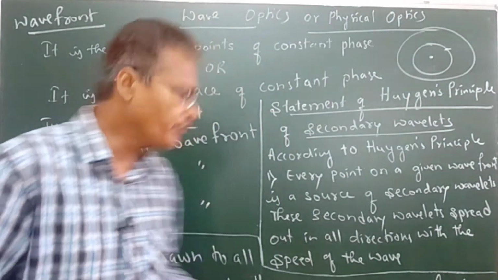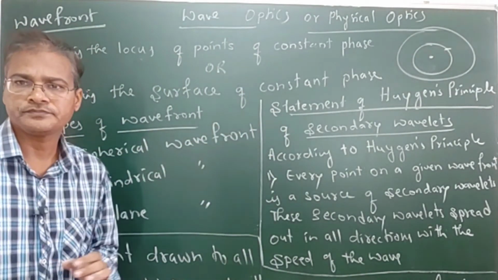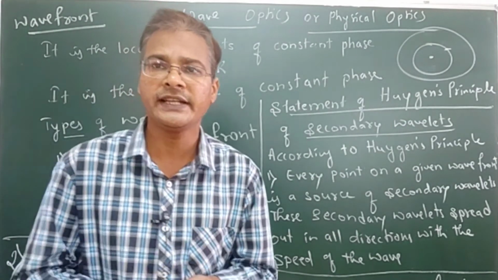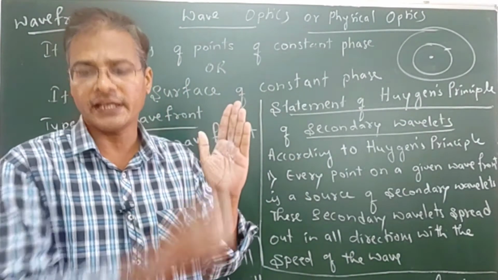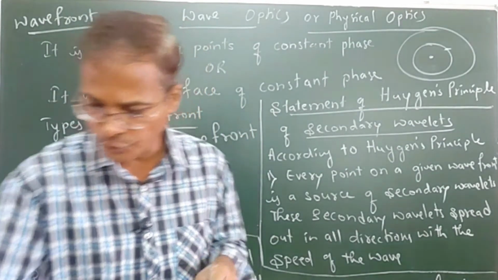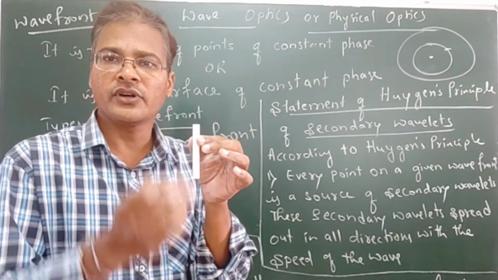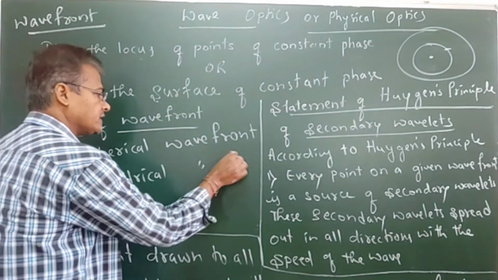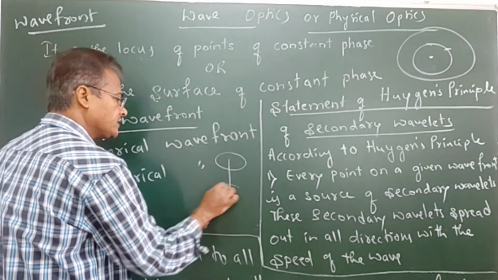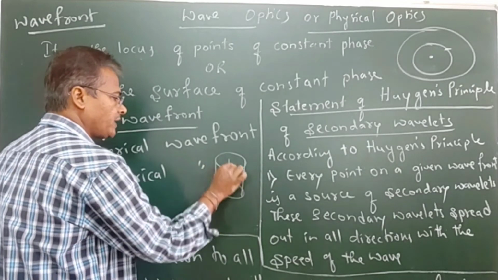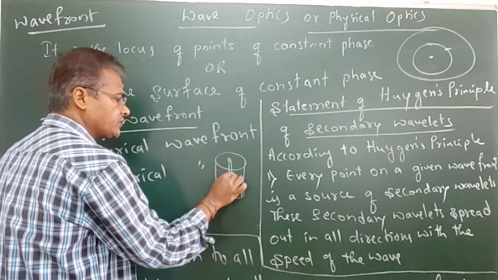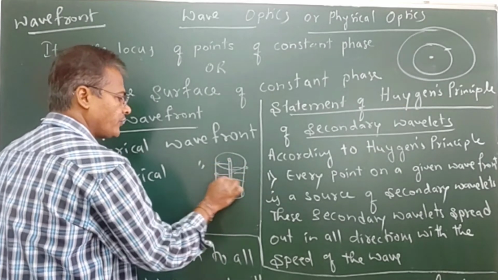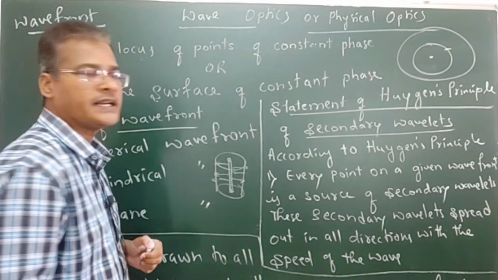So what do you know about the cylindrical wavefront? It is the wavefront formed by a linear source. Linear means just like a tube. This tube-like structure is the source, and it gives light in all directions. This type of wavefront we call the cylindrical wavefront.